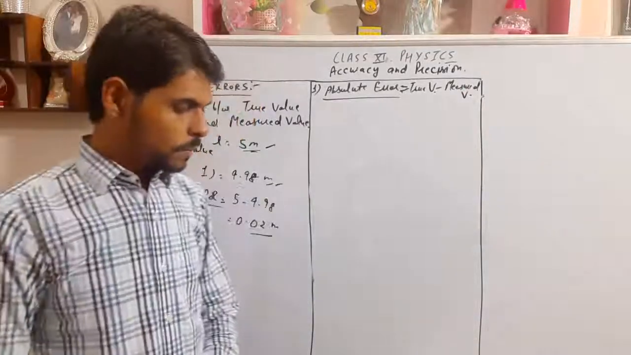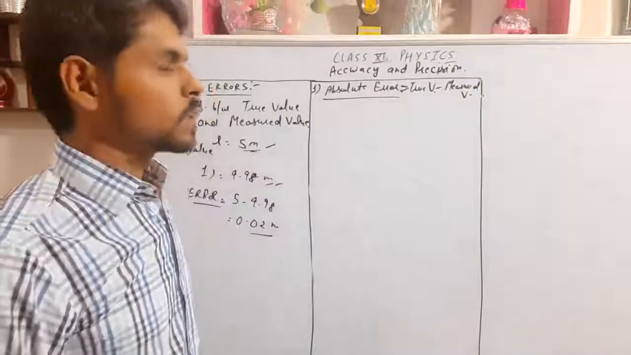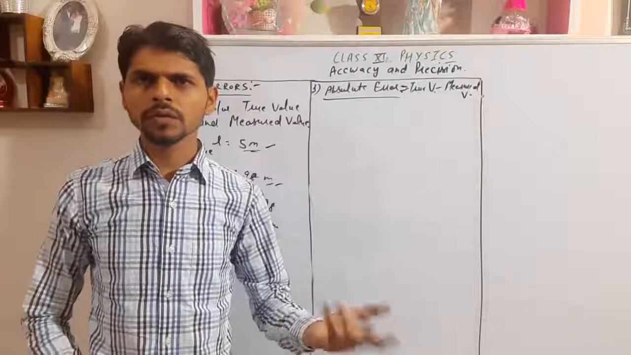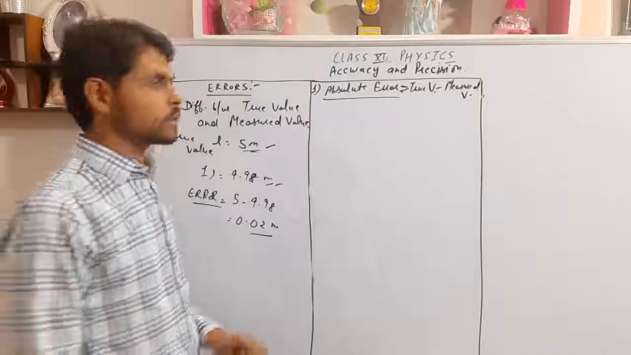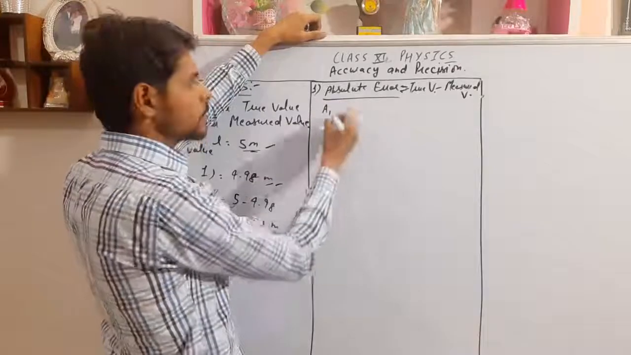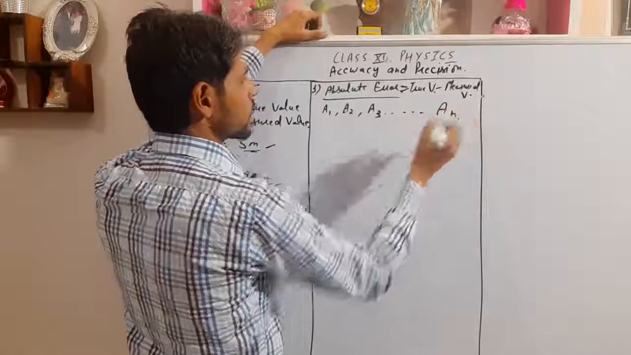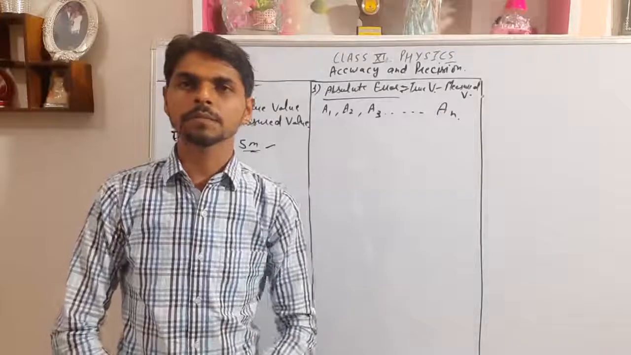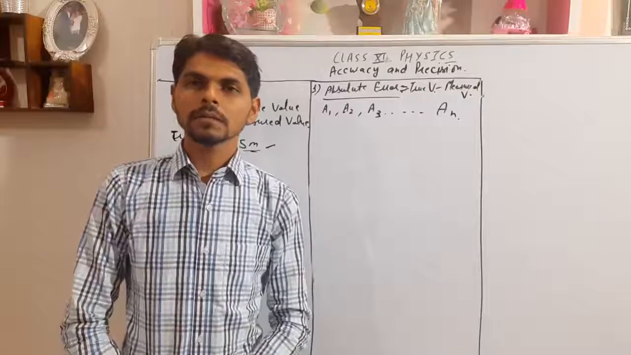Okay, so there are different methods to solve the absolute error. Suppose we measured a physical quantity, like the length of a table, n times. Suppose the first measurement is A1, the second time we measured we got A2, A3, up to AN. It means we measured a physical quantity A n times, and we are getting different values. So we have n measurements.